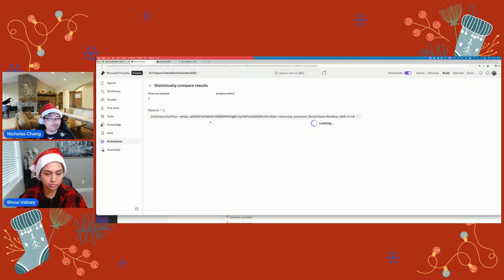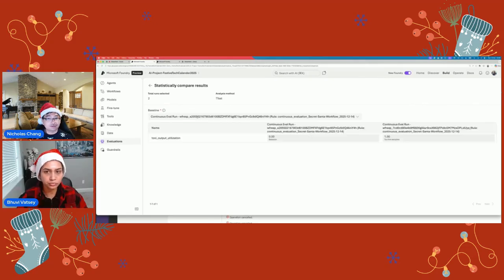So you can evaluate and compare against each of the results. Output utilization is 0 and 0, so you can compare against it. I'm going to hand this over to Bruvi, who is going to show you different ways you can create workflows and talk about different monitoring as well.